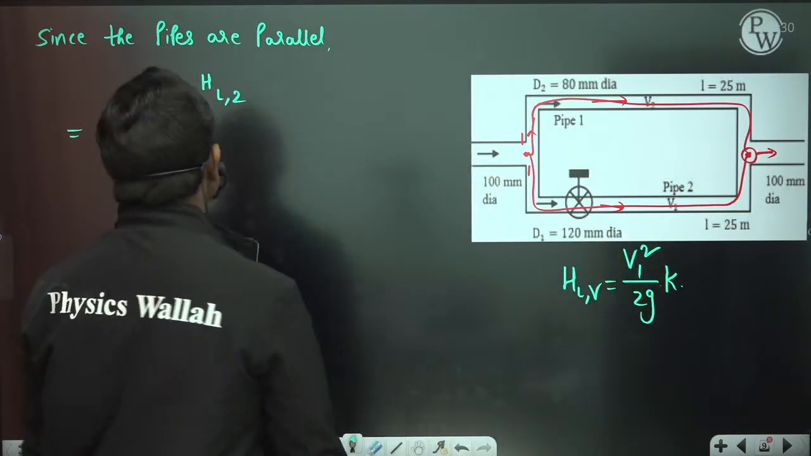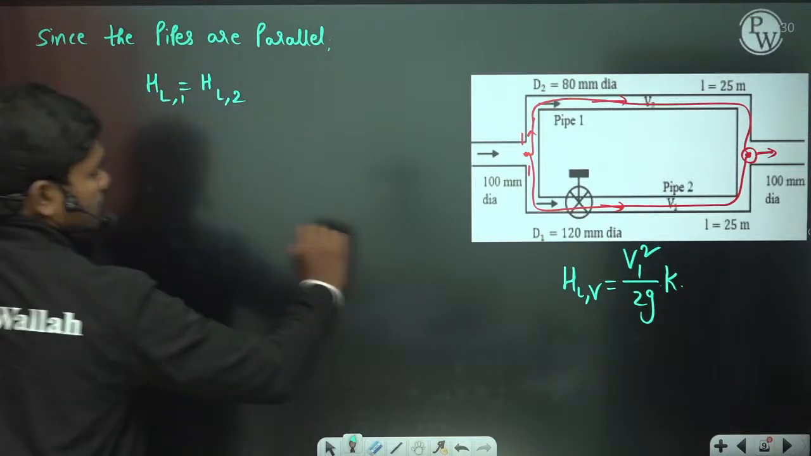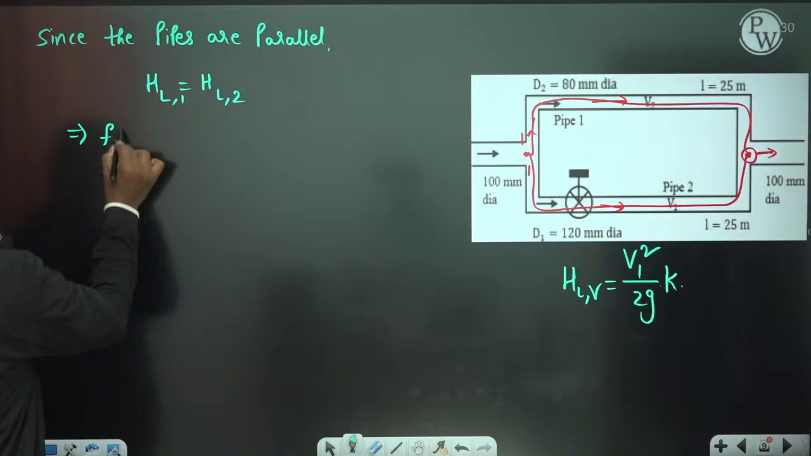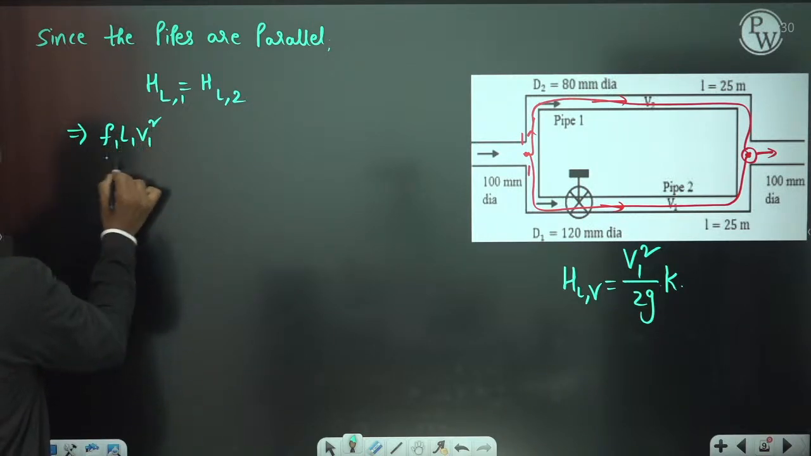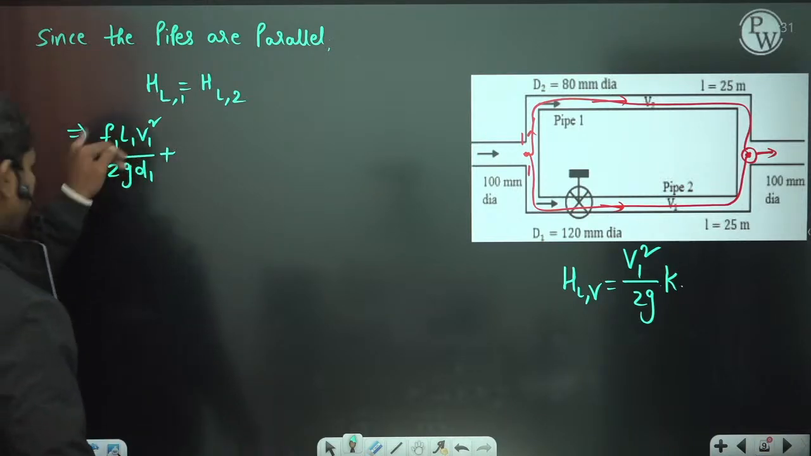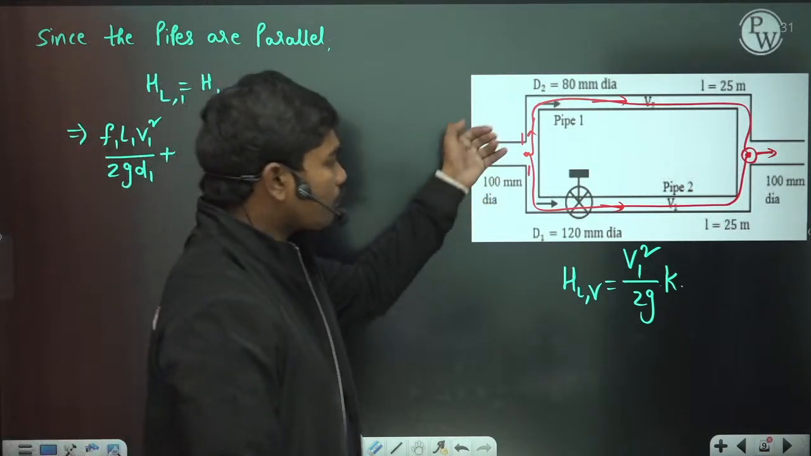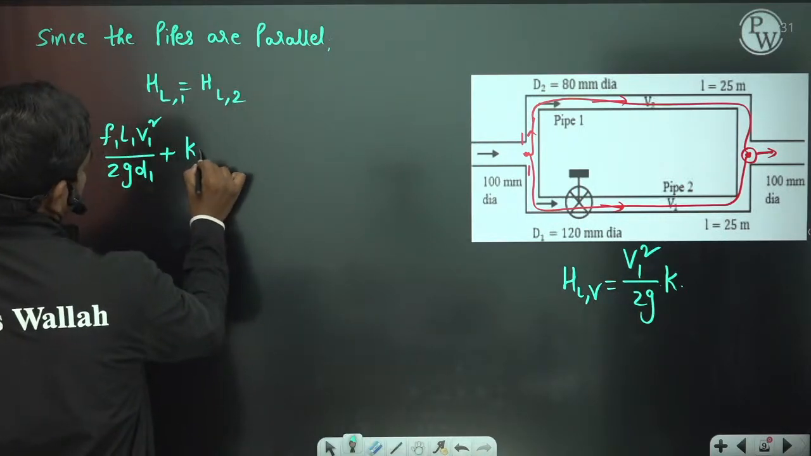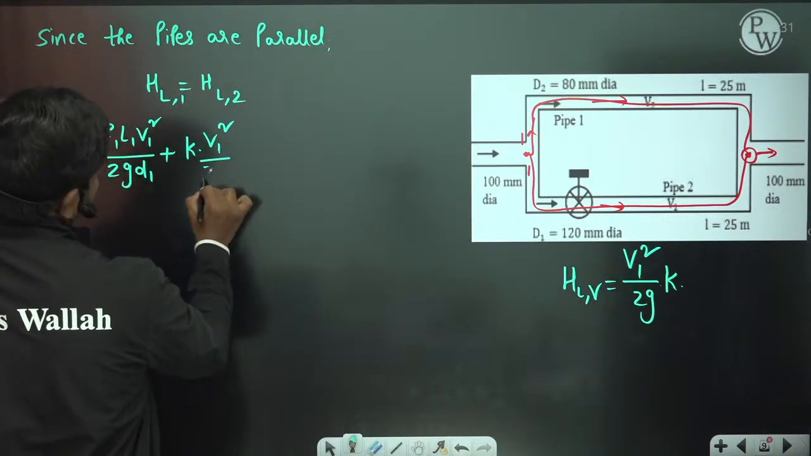Okay, so let us see what comes out. The head loss in the first section, basically this first pipe, is equal to F1 L1 V1 square by 2G D1. This is the head loss due to friction, and of course due to the valve it is K times the kinetic head, so K times V1 square by 2G.